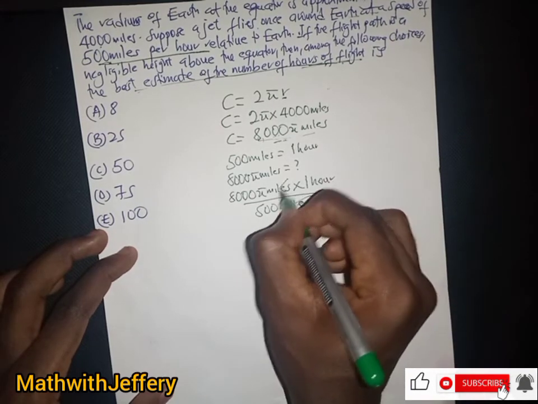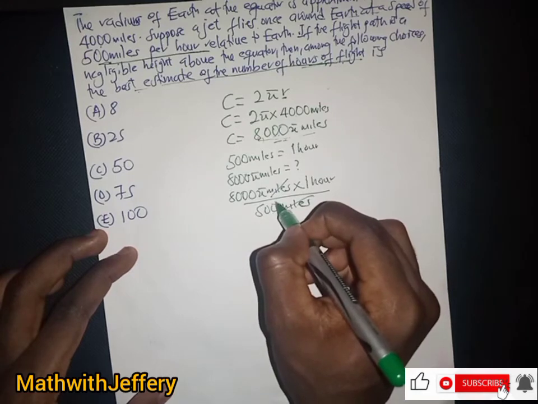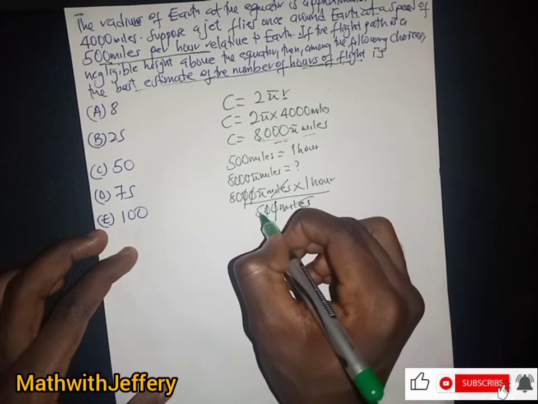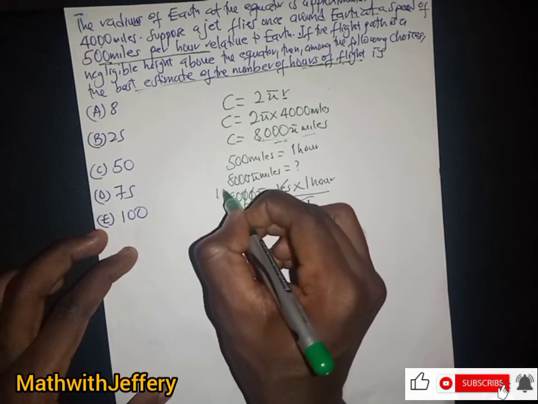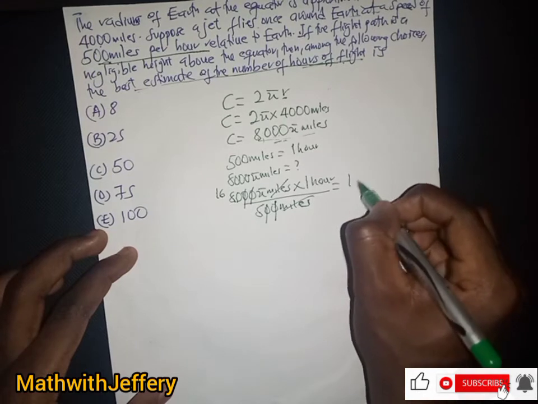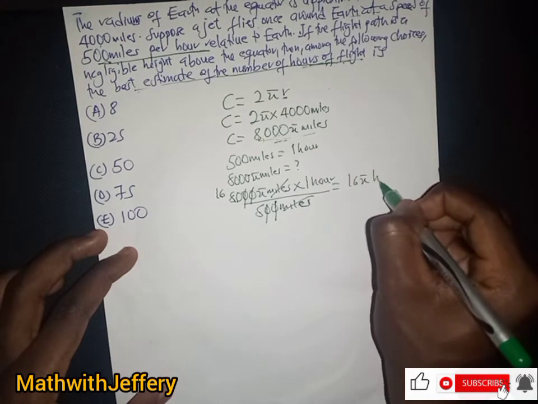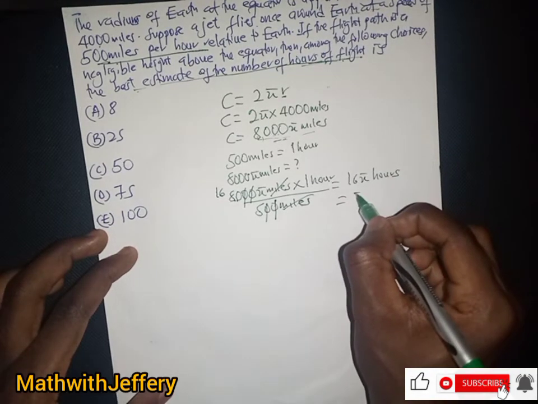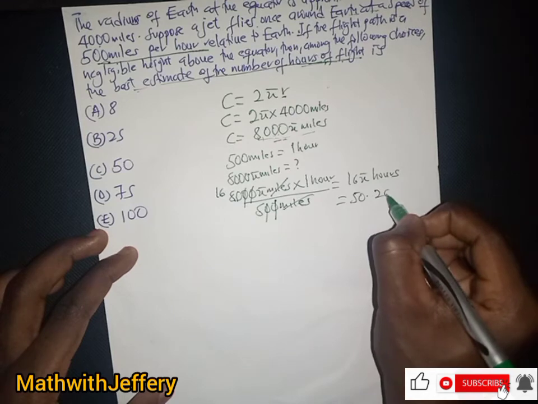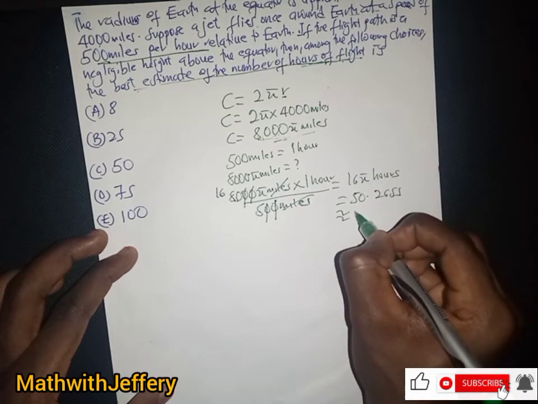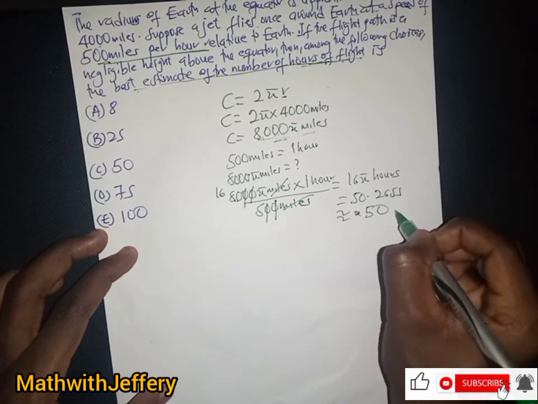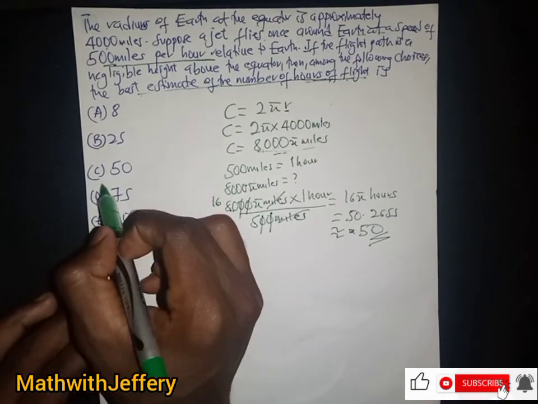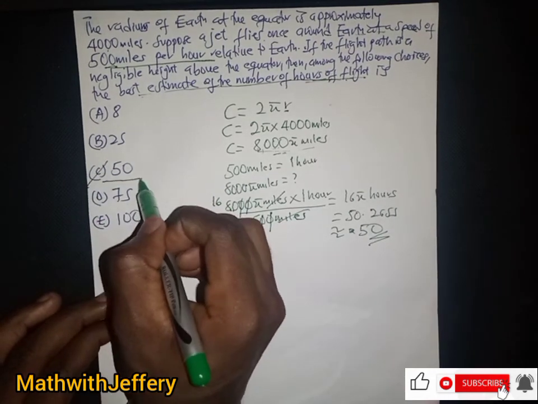So we realize that miles will get rid of miles, and 5 goes into that, we have it as 16. Therefore this will just be equal to 16 pi, which is 16 pi hours. And this 16 pi here is just 50.2655 approximately, which is approximately 50, right? Approximately we have the value here as 50. So therefore we can then conclude that our answer here is just C, right?